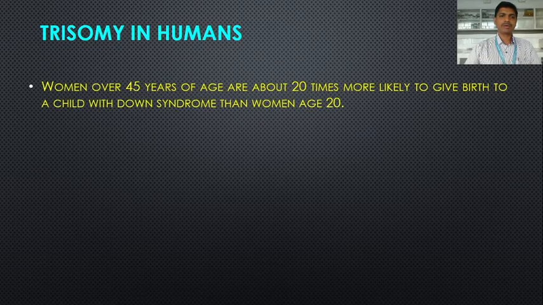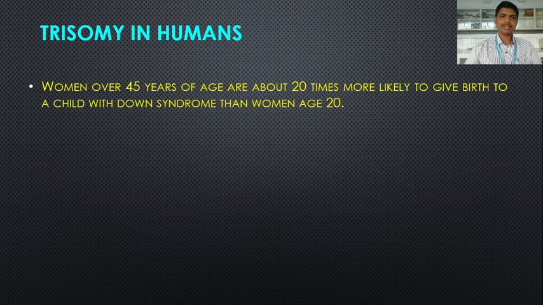Women over 45 years of age are about 20 times more likely to give birth to a child with Down syndrome than women at age 20.